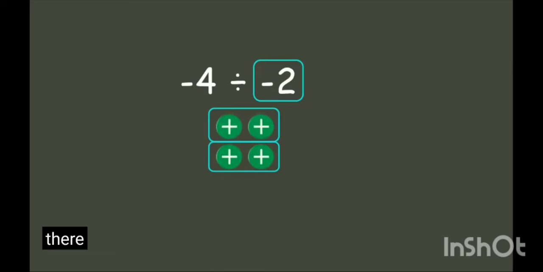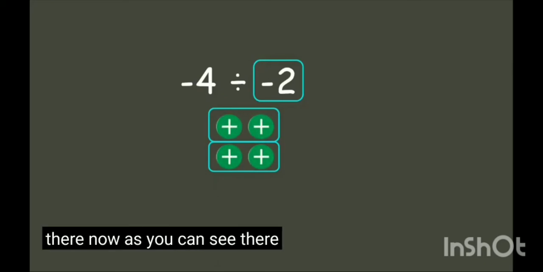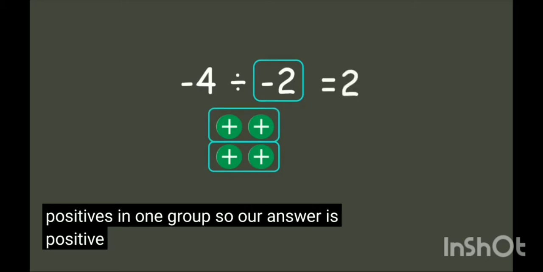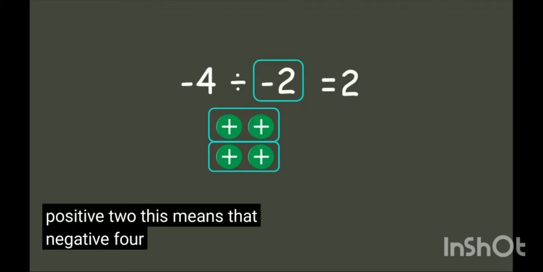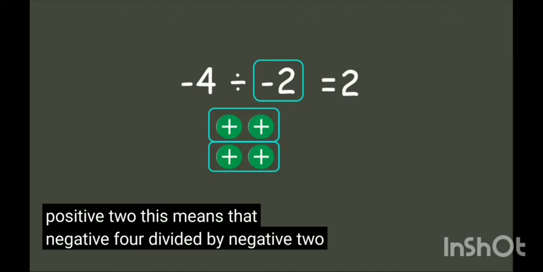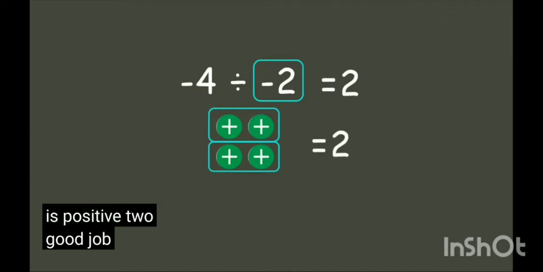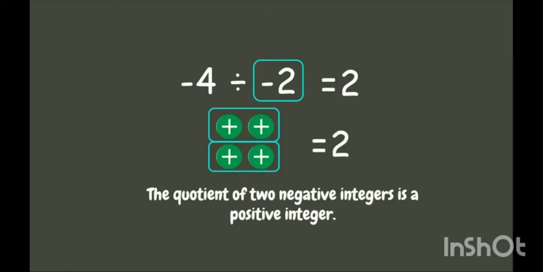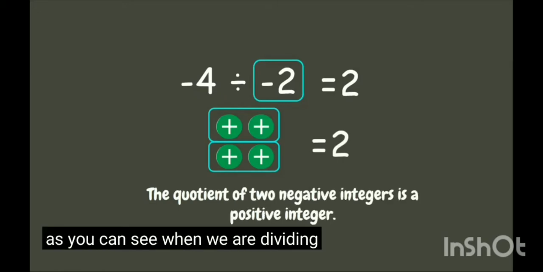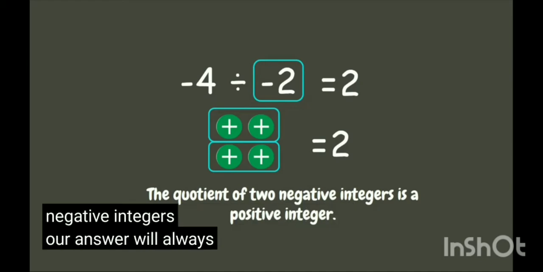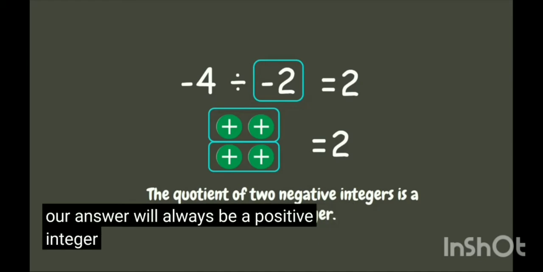There. Now, as you can see, there are 2 positives in one group. So our answer is positive 2. This means that negative 4 divided by negative 2 is positive 2. Good job! As you can see, when we are dividing two negative integers, our answer will always be a positive integer.